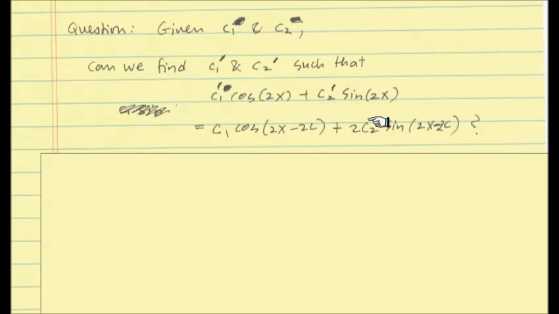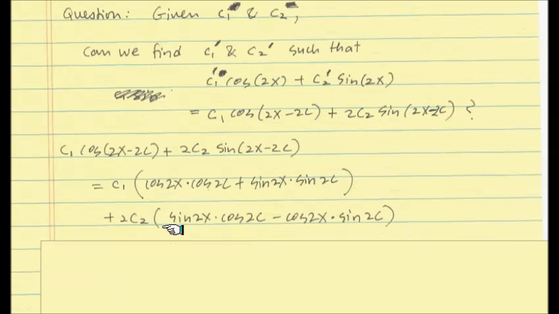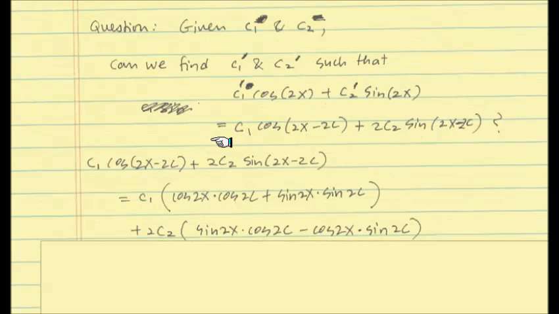So given C1 and C2, let's find C1 prime and C2 prime that covers this one. It is just a simple trigonometric identity. So this part is given, C1 and C2, and the center base point is given, so we can expand it using the addition and subtraction formulas of cosine and sine. I expanded this one using the addition formula of cosine, and this one using the addition formula of sine. So you can check that. Since we want to compare this one with this one here, we want to turn this one into this form.